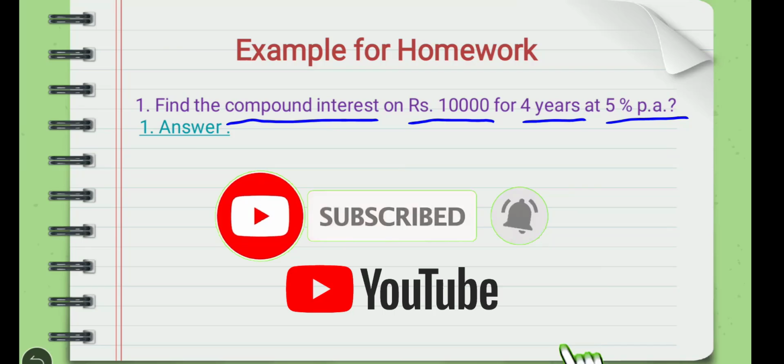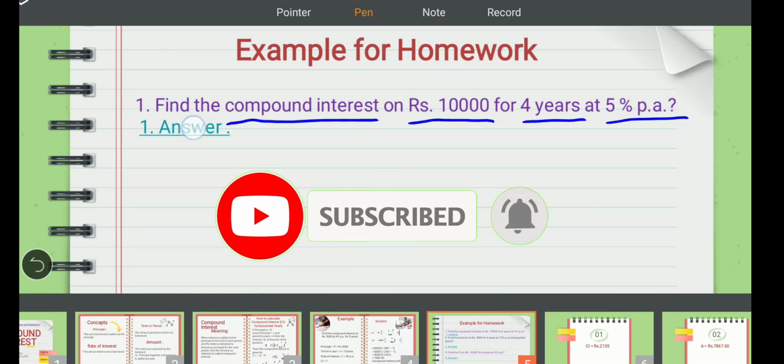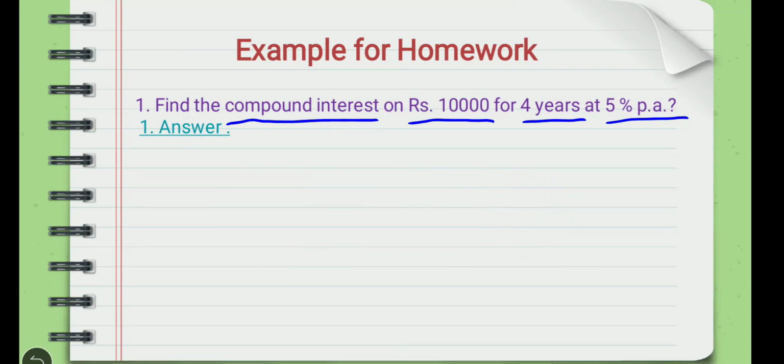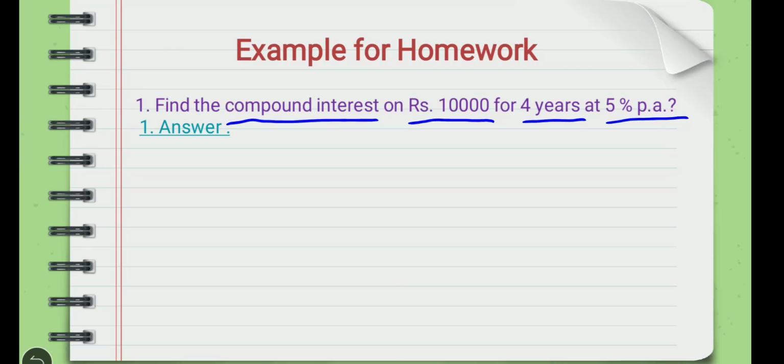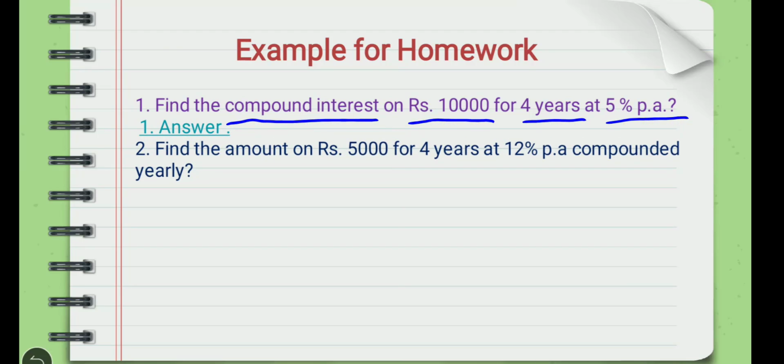And the answer, we can check the answers in the last. So the second example, find the amount on rupees 5,000 for 4 years at 12% per annum compounded yearly.